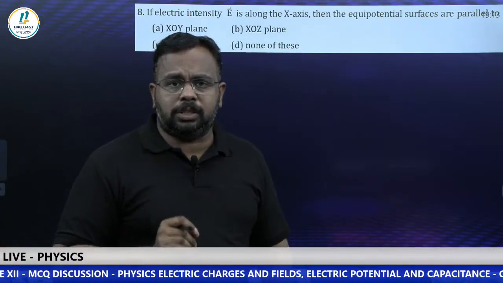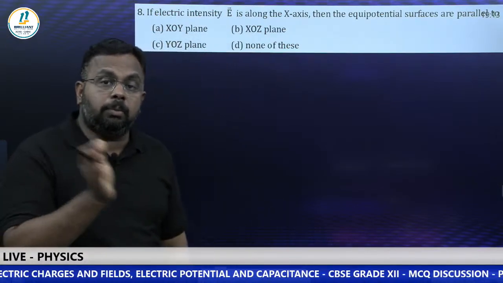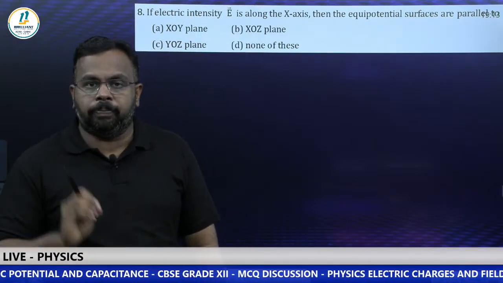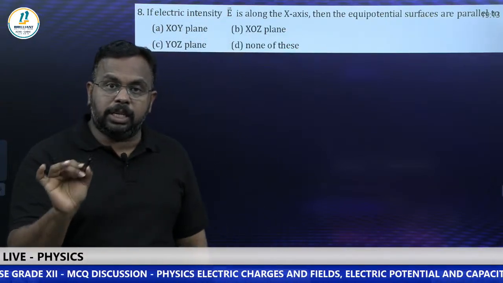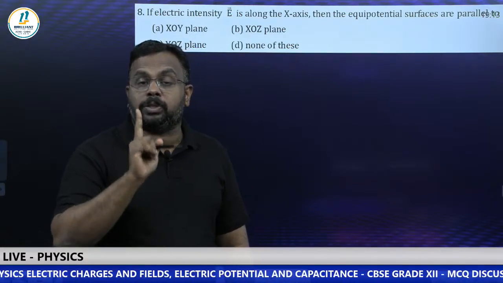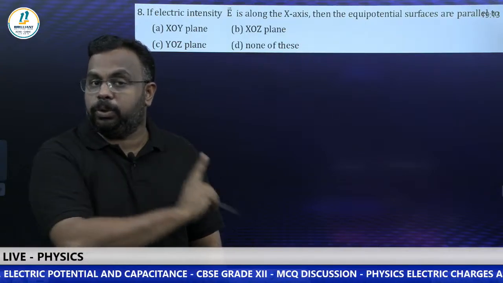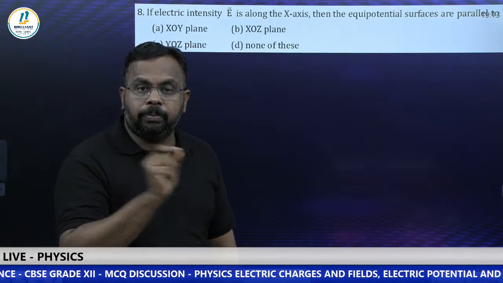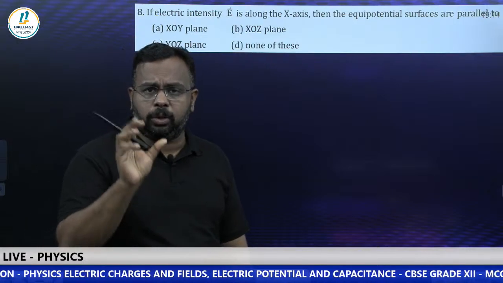So equipotential surface. Do you remember what an equipotential surface is? It's a surface at which the potential is the same everywhere. What are the properties of an equipotential surface? This question is based on one of those properties. The work done in moving a charge from one point to another on an equipotential surface is 0. The potential difference between any 2 points on an equipotential surface is 0. Third point, the most important: an equipotential surface is always perpendicular to the electric field. That is the point this question is based on. Equipotential surfaces are perpendicular to the electric field lines, and equipotential surfaces will never intersect.